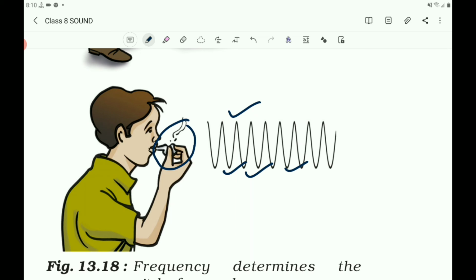You can say that the frequency of the voice of a child is higher than that of an adult, and the voice of a woman has higher frequency than that of a man. But the loudness of a man's voice is more than that of a woman. So the woman's voice has lesser amplitude and higher frequency, but the man's sound has higher amplitude and lesser frequency.